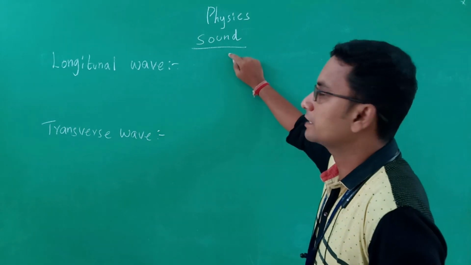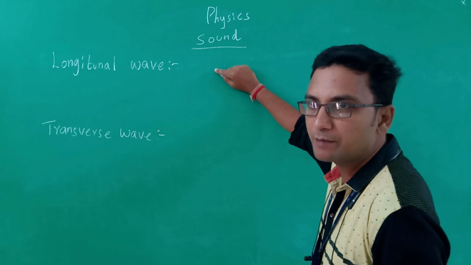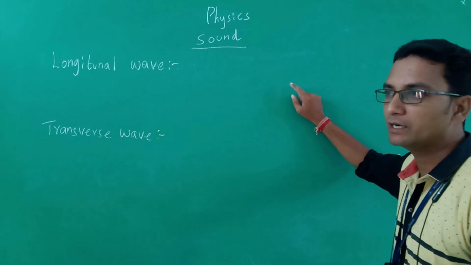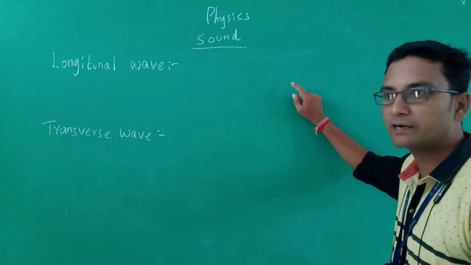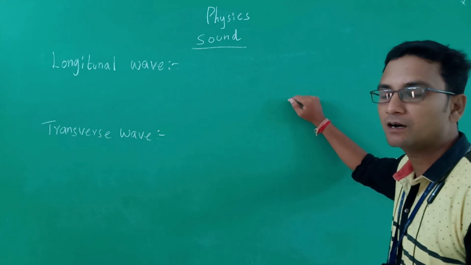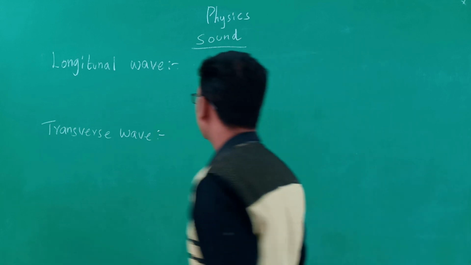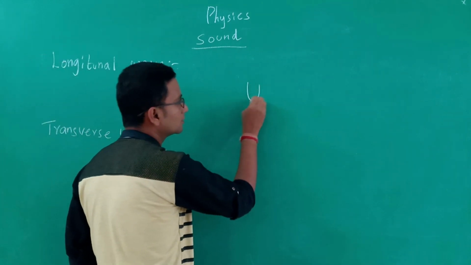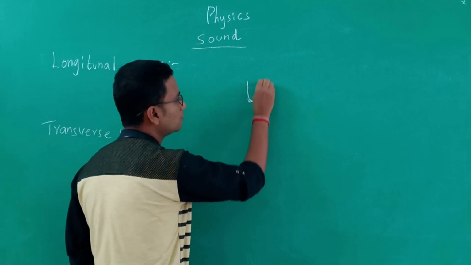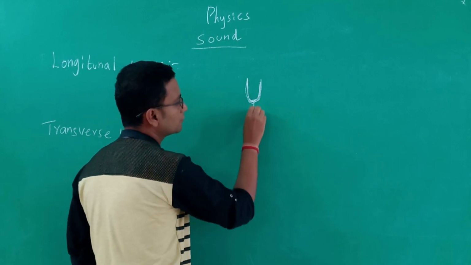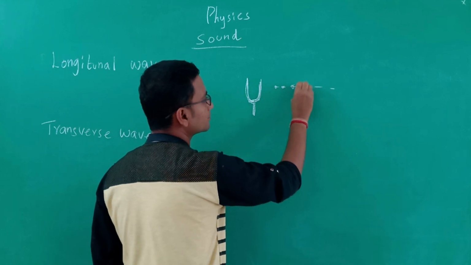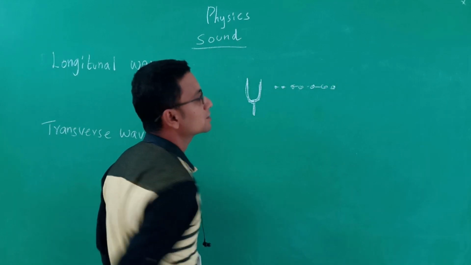Longitudinal wave is a type of wave in which the particles vibrate. In both cases the particles will be vibrating, but the type of vibration will determine whether it is a longitudinal wave or a transverse wave. In this case we have the sound wave. This tuning fork produces a sound. It makes the particles near it vibrate.